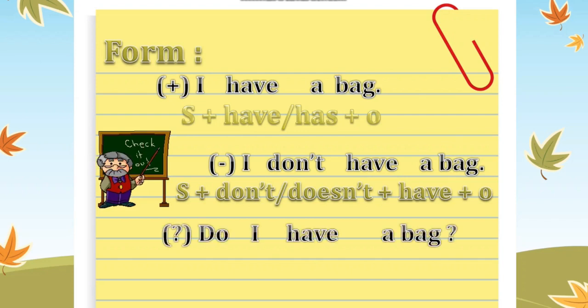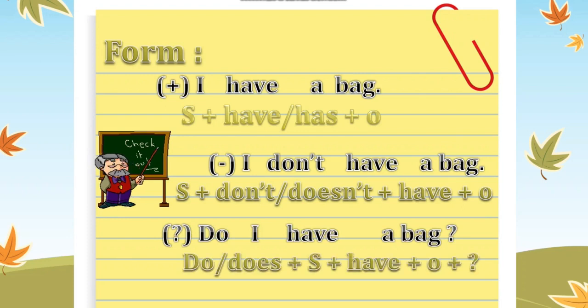What about the question form? Do or does plus the subject plus have plus the object. Do I have a bag? Can you tell me another example? Does she have a bag? Yes, excellent. What else? Does he have a bag? Yes, we use have in the question, whatever the subject is.